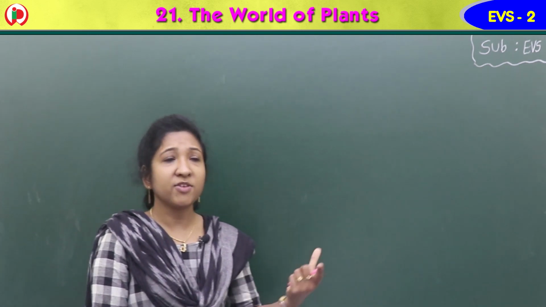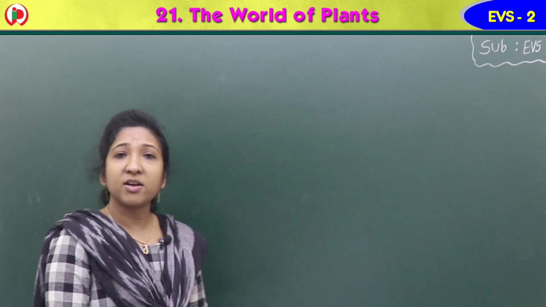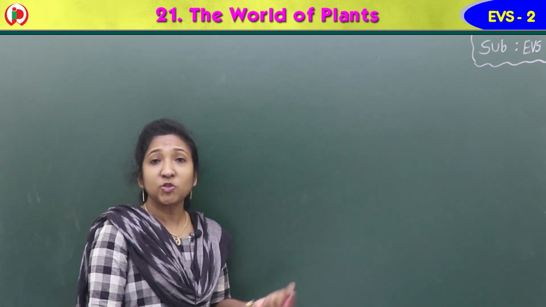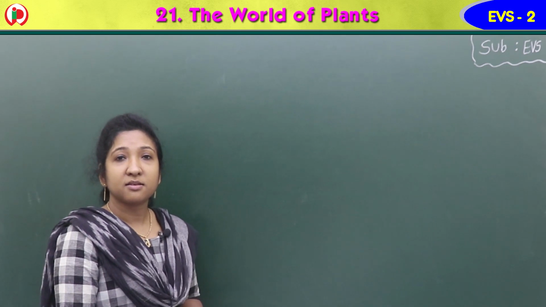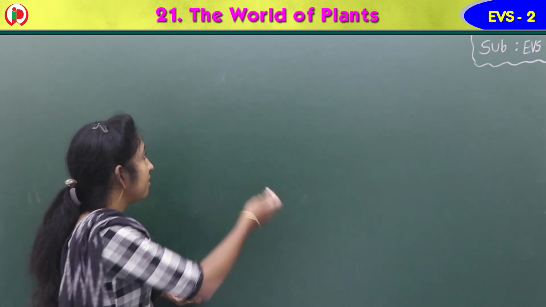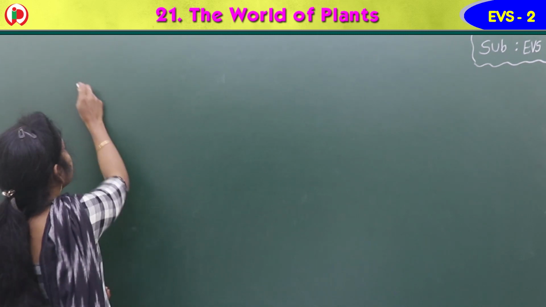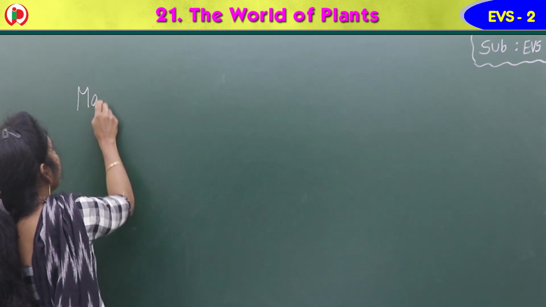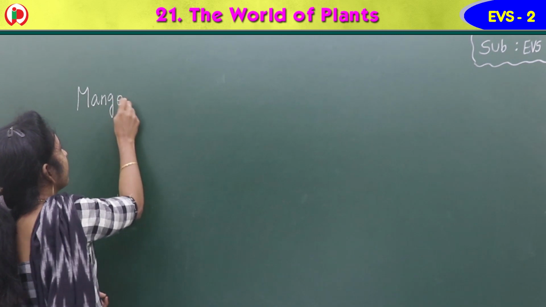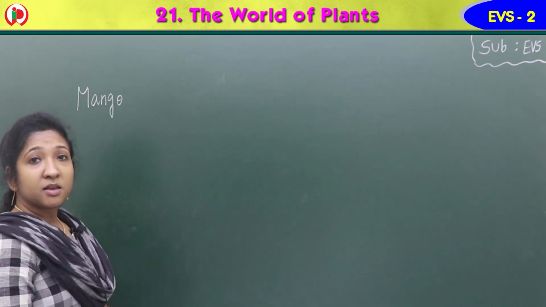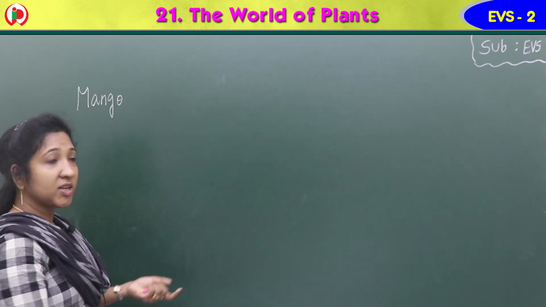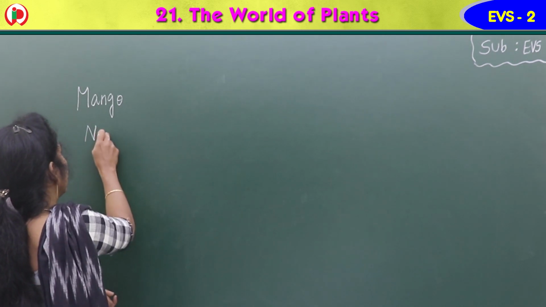Yes. Which tree is your favorite? Or name some trees. Mango tree, where we get mango, isn't it? Mango tree. Then neem tree is there. Yes, neem tree.